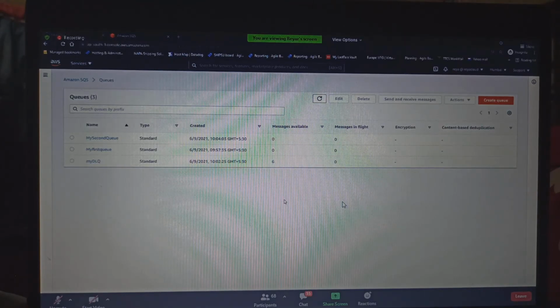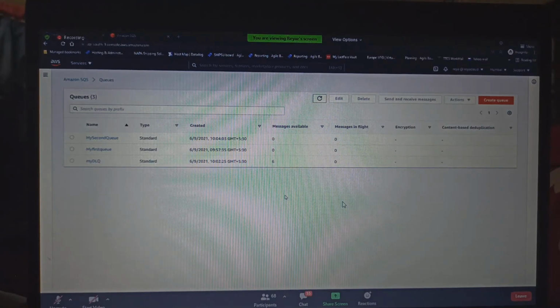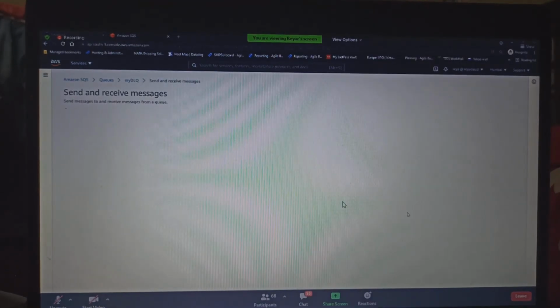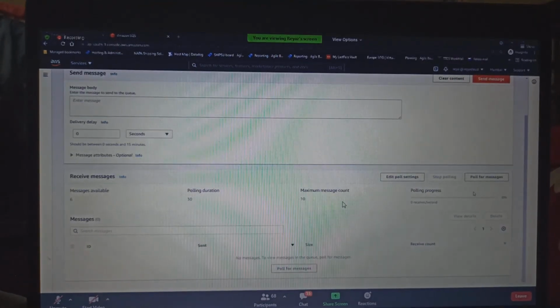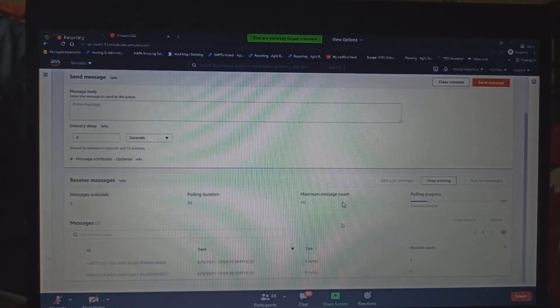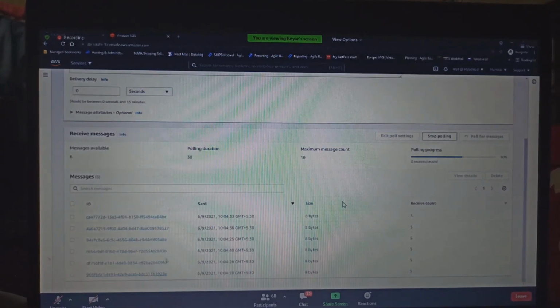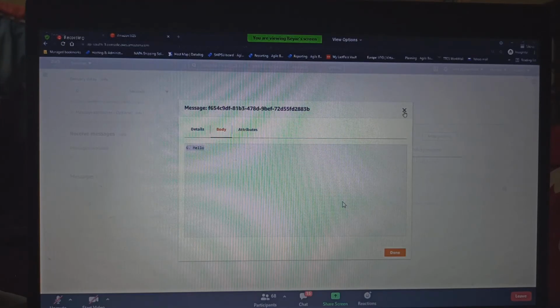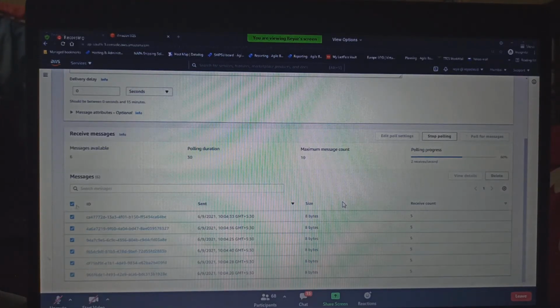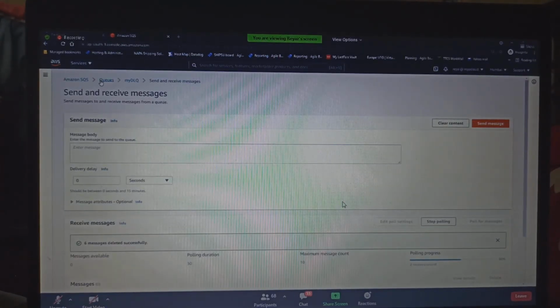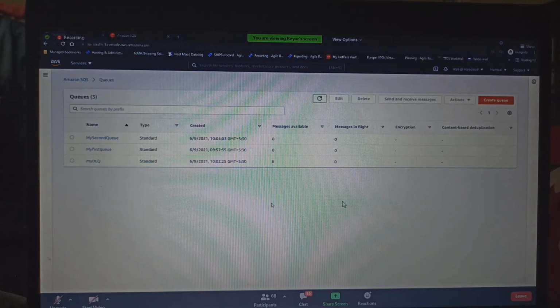See? So that means the consumer has some problems. It has put the messages back to the queue automatically. And then here, if you go to the DL queue and receive it, all the messages will be there, and the developers will go here and find out what happened, what the problem is. So they will consume it, and once it is consumed, the message will be deleted from the queue. This is how the developers will be doing it from the queue point of view.